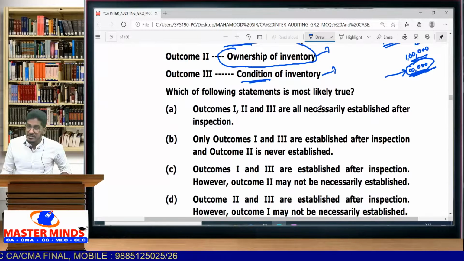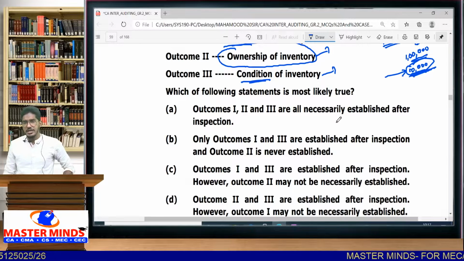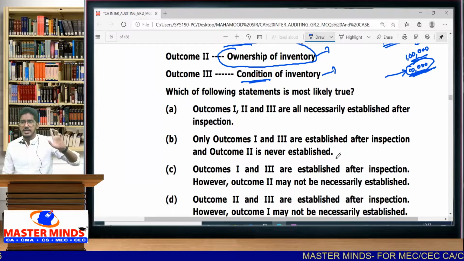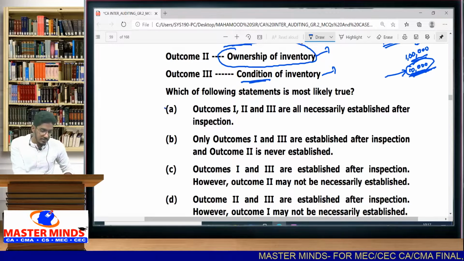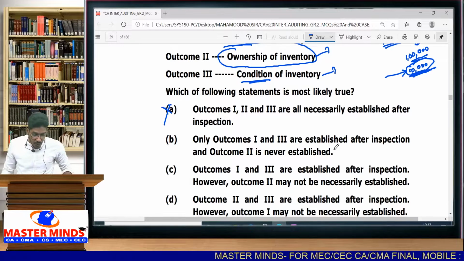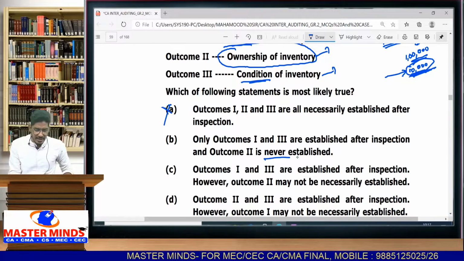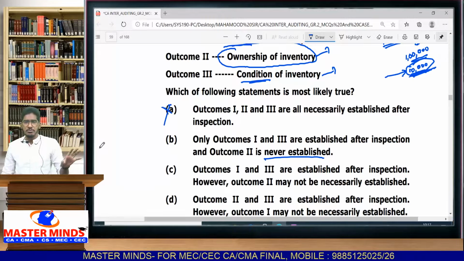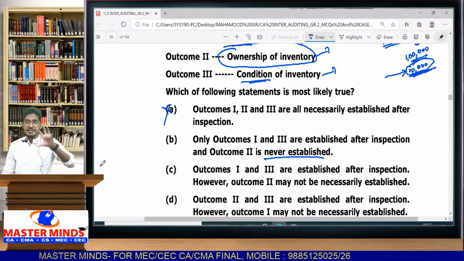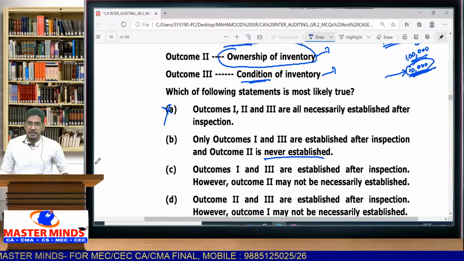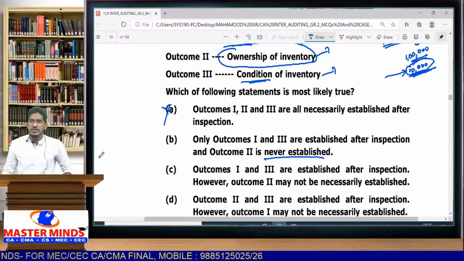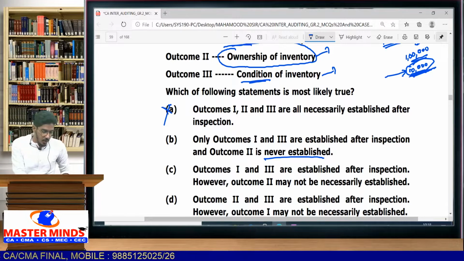Which of the following statements is most likely true? Outcome 1, outcome 2 and outcome 3 are all necessarily established after inspection. Is it so? Can you say I will definitely know about existence, ownership and condition? No, sometimes it may not be possible. Then, outcomes 1 and 3 are established after inspection and outcome 2 is never established. See, we cannot say you will never come to know ownership. Sometimes you may get to know, when there is a clear indication, when they are clearly identified. Option B is also wrong.